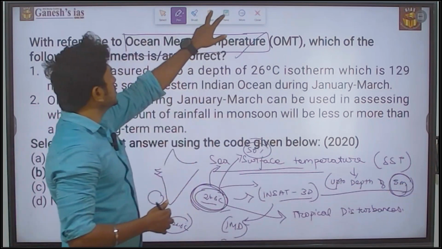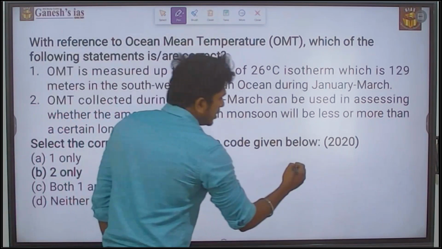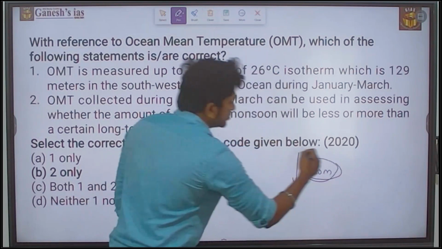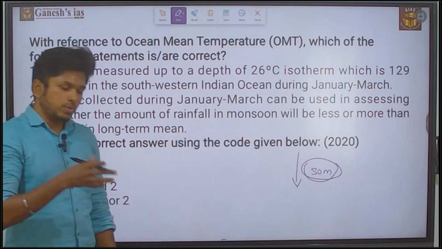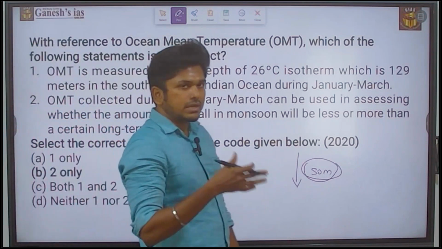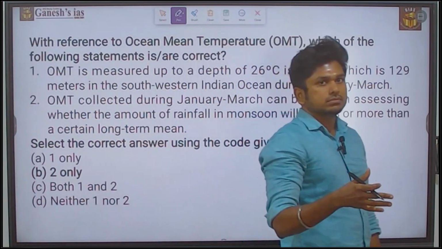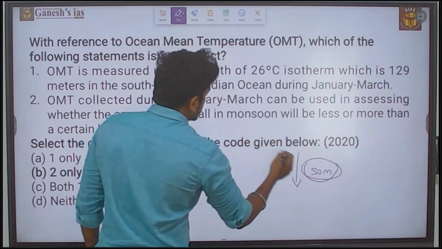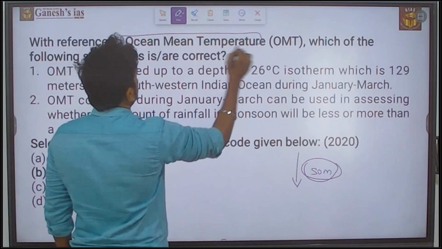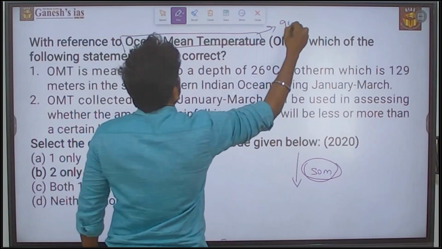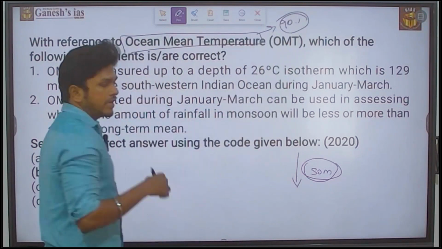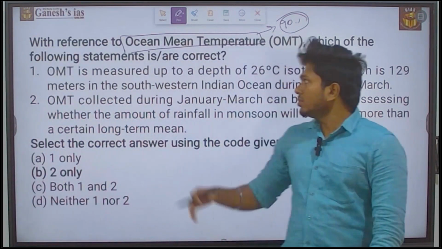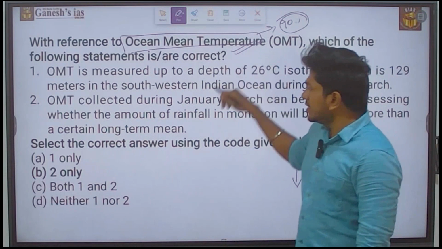But what this ocean mean temperature is going to do is measure up to 50 meter depth. It is also going to measure the ocean's temperature, but up to around 50 meter. That is why the success rate of this ocean mean temperature is 90%, and the accuracy is also higher for predicting any cyclonic event. So this is what changed in 2021.